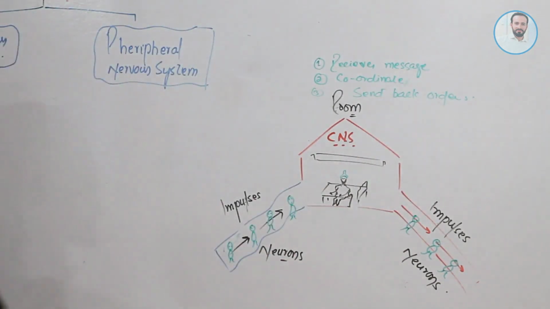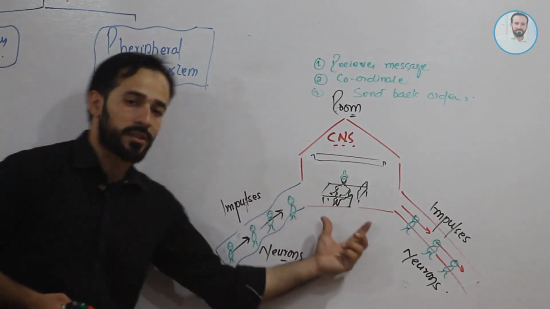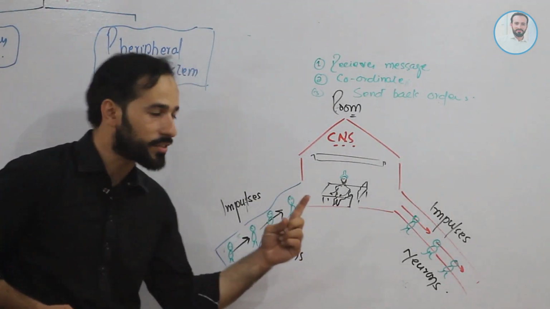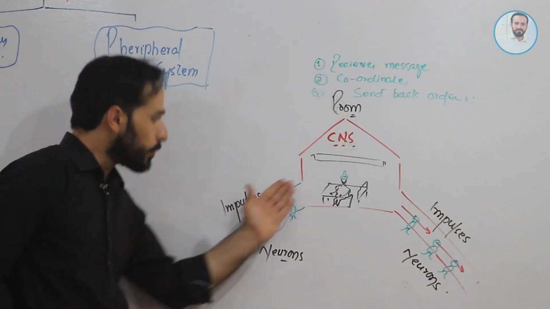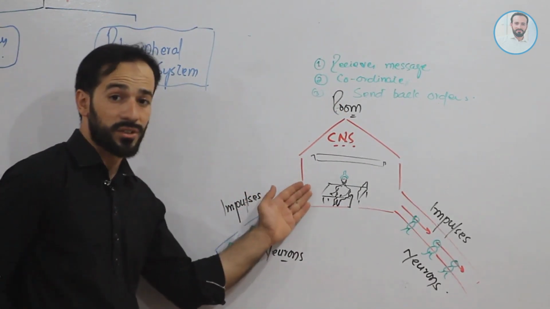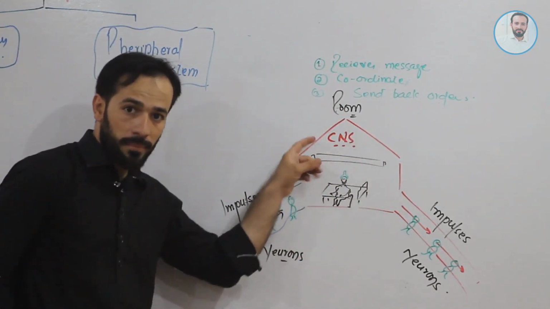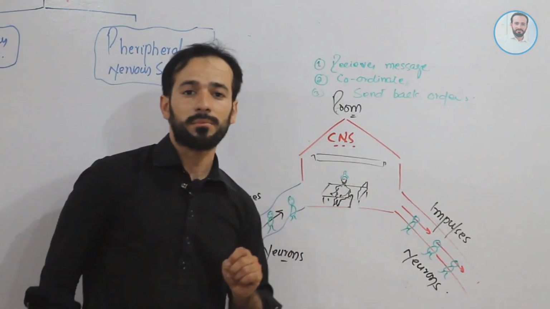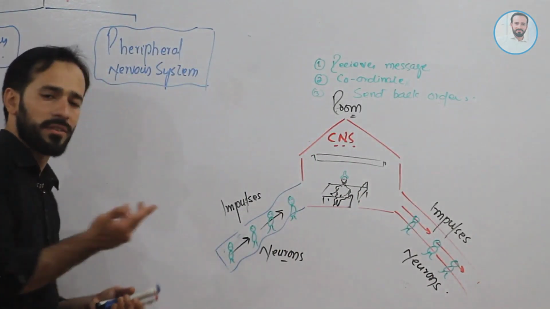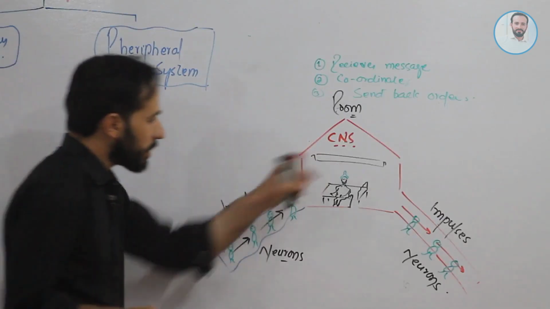This is the definition of our central nervous system. It doesn't need to be written here, so here we can understand it. The system which receives impulses, receives messages, coordinates them, and sends back motor impulses or messages. So this is the central nervous system.